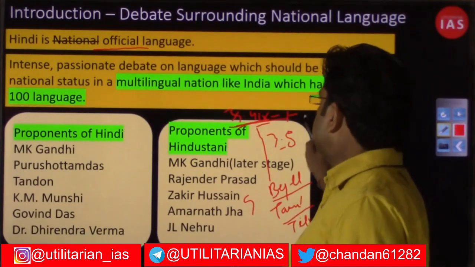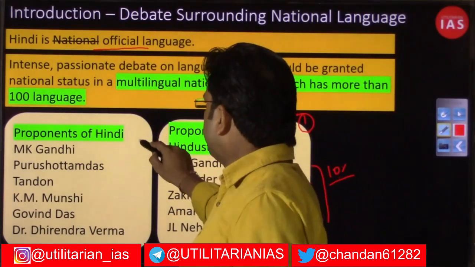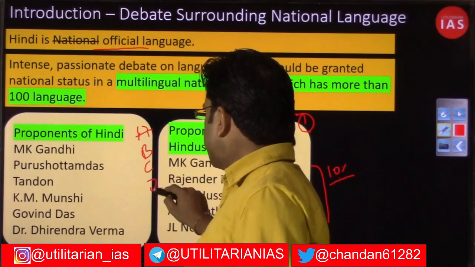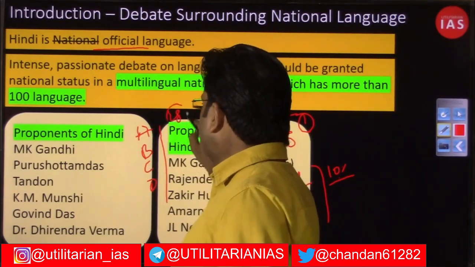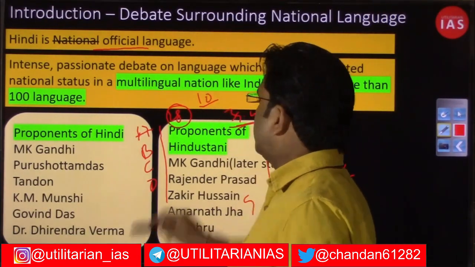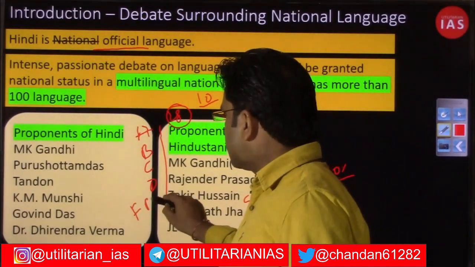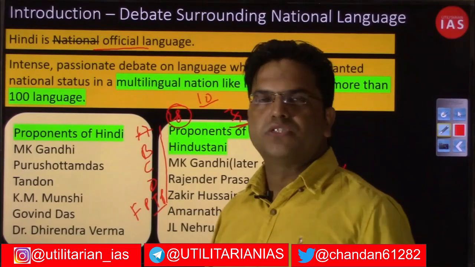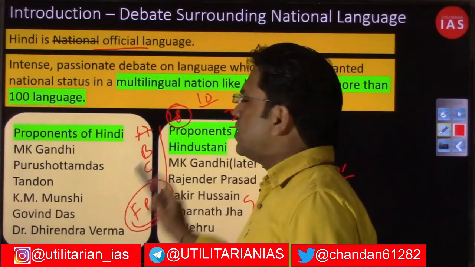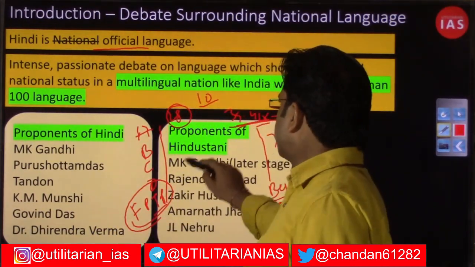So first of all, the reason that worked against it was that it was not the majority at the time of independence. If you include all those states that were lying in group A, group B, group C, there were around 28 states, and out of those only 10 were speaking Hindi, right? At the political level you can talk about the first-past-the-post system, where whichever candidate secures the most votes is declared the winner. But when you are discussing sensitive issues like language, you cannot apply the first-past-the-post system.